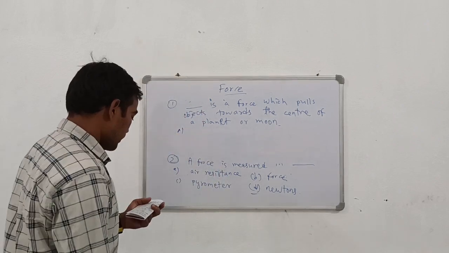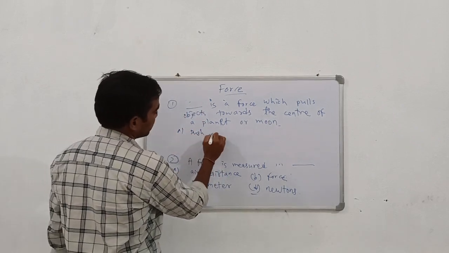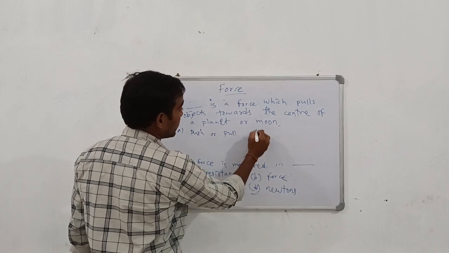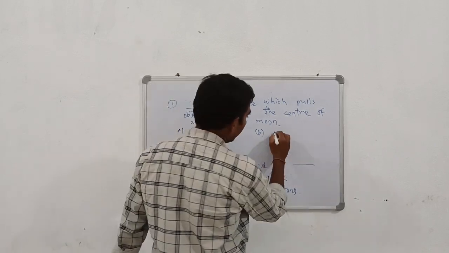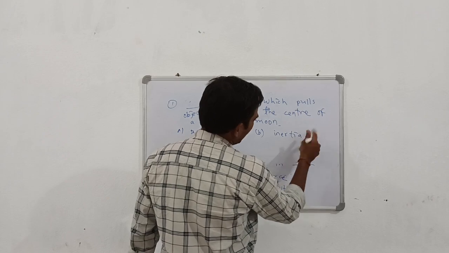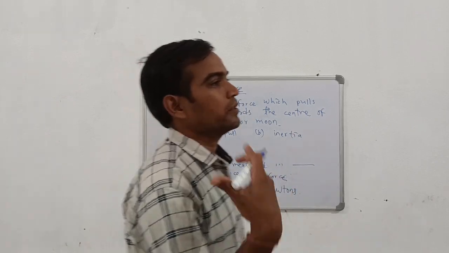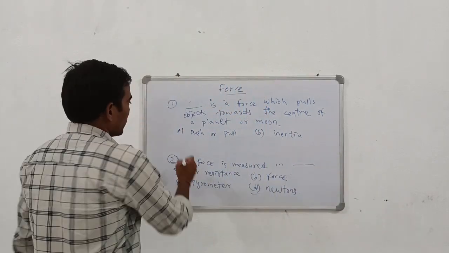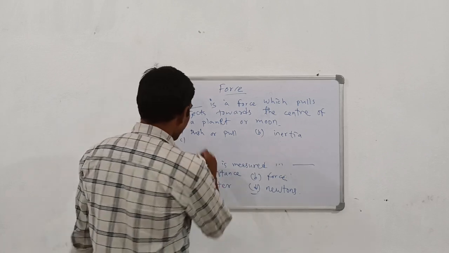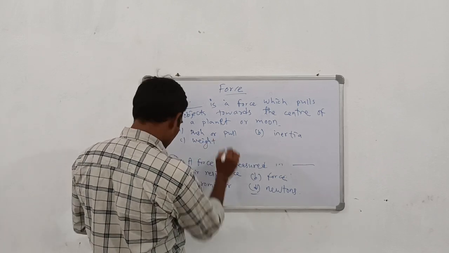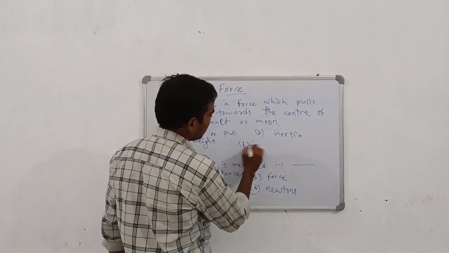The options are A, push or pull, B, inertia, which means stagnation, stationary, C, weight, and D, same effect.